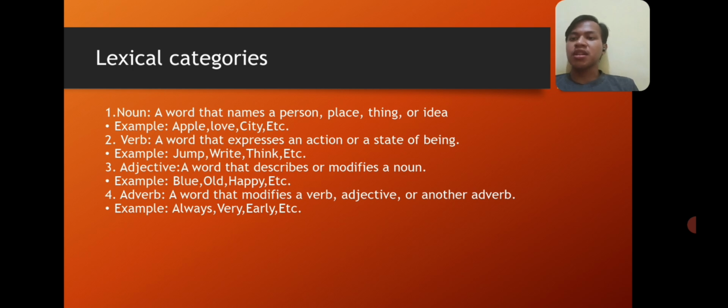Third, we have adjective. An adjective is a word that describes or modifies a noun. The examples of adjective are blue, old, happy, etc. And fourth, we have adverb. An adverb is a word that modifies a verb, adjective, or another adverb. For example, always, very, and early, etc.